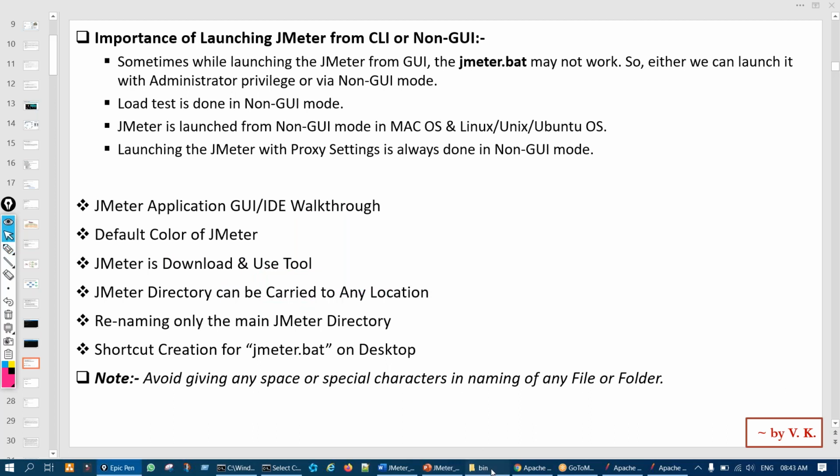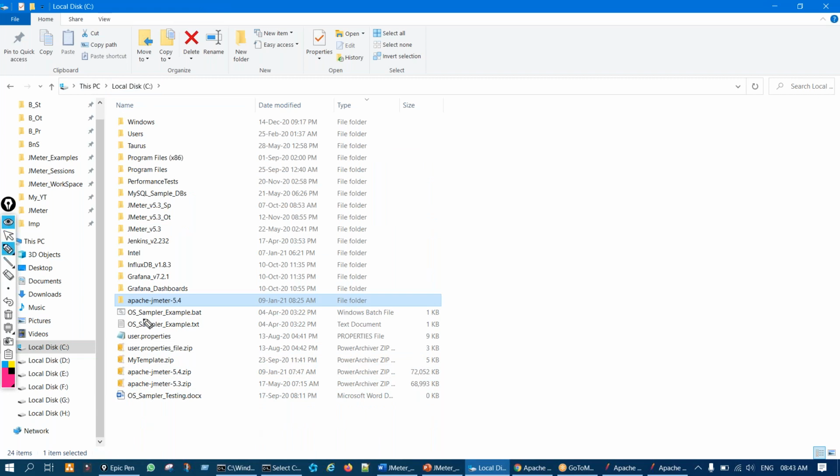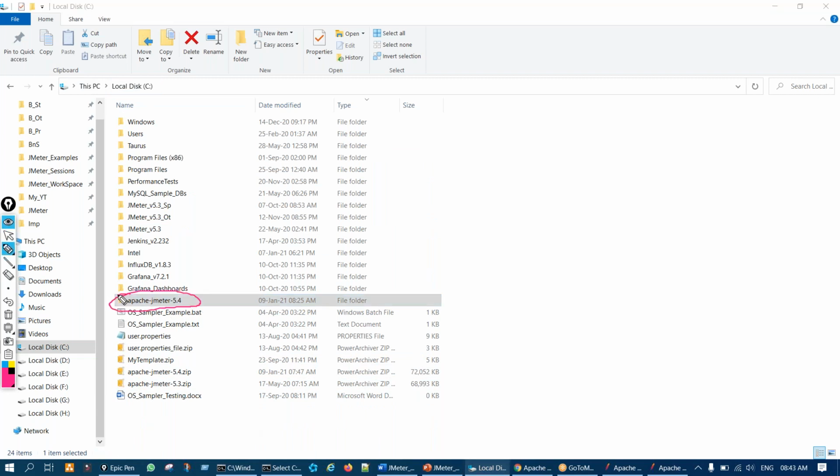You can copy this folder anywhere. It's not that you have to keep it in the C drive. You can keep it in the D drive, E drive, F drive, or on the desktop, because it's just a download and use tool. Wherever you wish, you can keep it, just 125 MB of files.